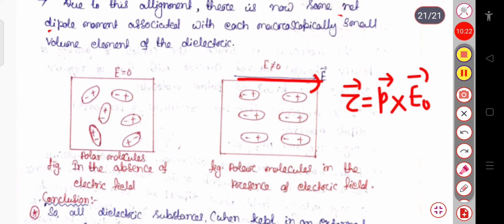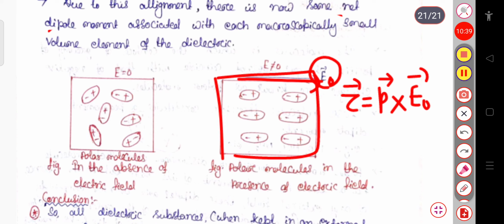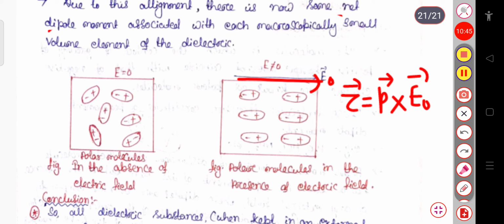Because of this torque they align in the direction of the field, and because of this external field, the dipoles in this dielectric material have some net dipole moment. So this is the basic structure of the polar molecule inside the dielectric material.